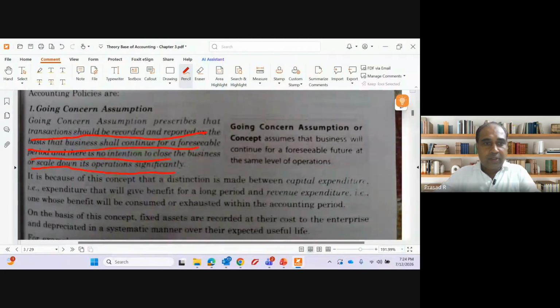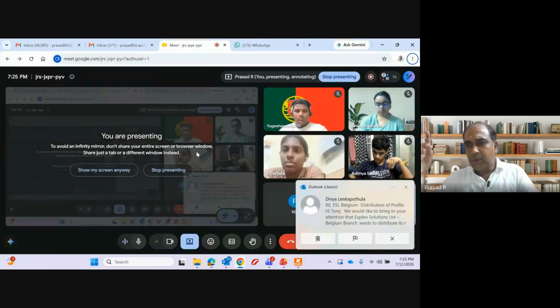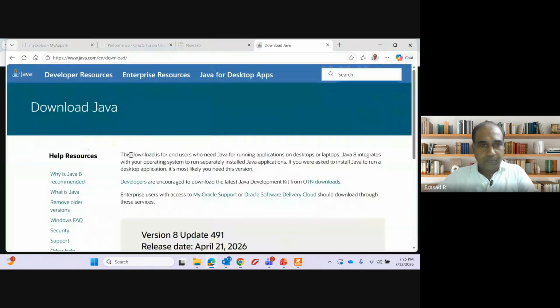Going concern assumption prescribes that transactions should be recorded and reported assuming that the business should continue for a foreseeable period. For a foreseeable period means for a very long period. For a very long period, the business should continue.